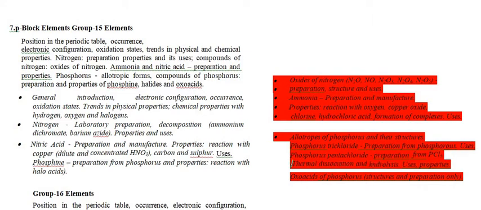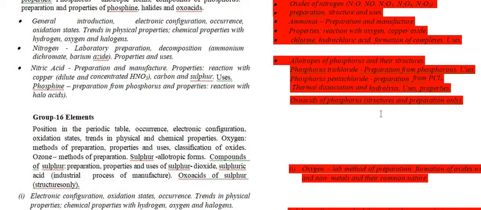Actually, a very large number of questions are coming from this particular chapter, and this chapter is the longest chapter in the whole of Class 12 chemistry. So there is a reduction in the oxides of nitrogen: N2O, NO, N2O3, N2O4, N2O5, their preparations, structures and uses. Then ammonia: preparation and manufacturing, properties, reaction with oxygen, copper oxide, chlorine, hydrochloric acid, formation of complexes, and uses. Please mark these topics in your book to avoid confusion at exam time.